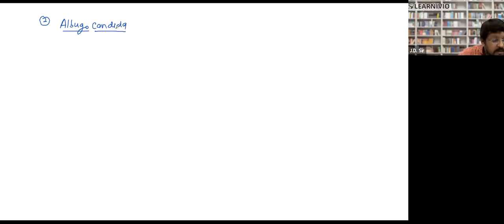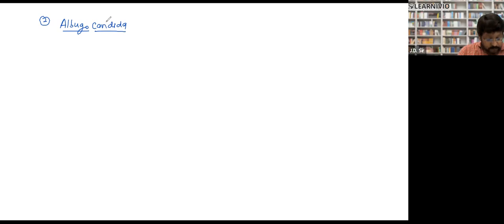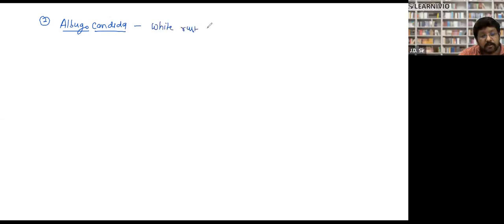Both are parasitic. Albugo candida is responsible for a disease, and the name of the disease is white rust of crucifers.